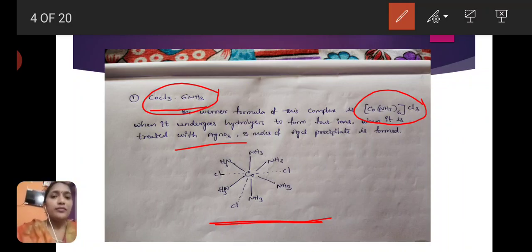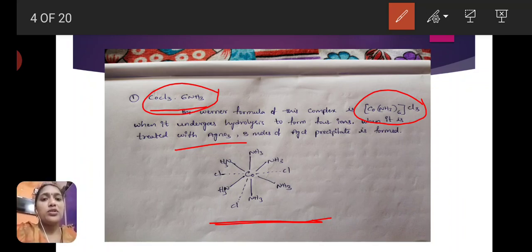Primary valency is compulsorily satisfied by negative ligands, but secondary valency is satisfied by either negative or neutral ligands. Here NH3 is the neutral ligand, Cl minus ions are the negative ligands. So Cl minus negative ligands satisfy primary valency, and neutral ammonia ligands satisfy secondary valency. According to Werner's theory, the hexaamine cobalt(III) complex structure is like this.